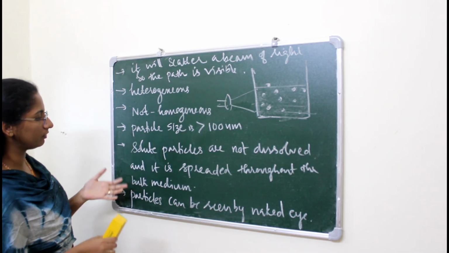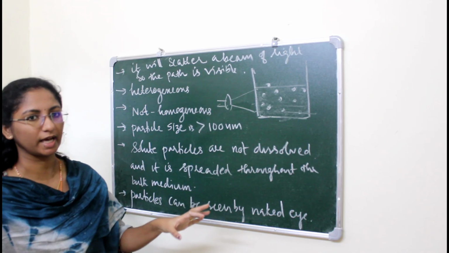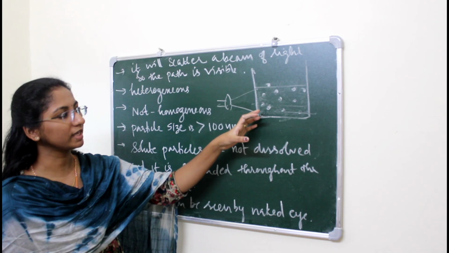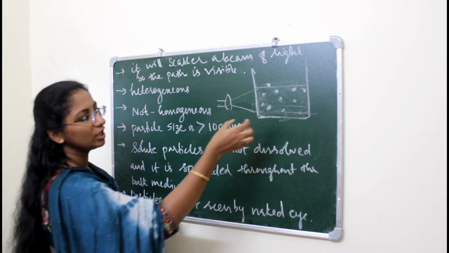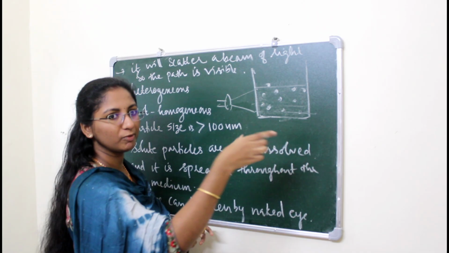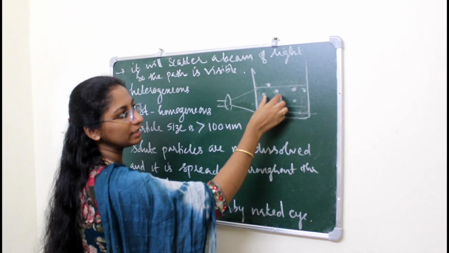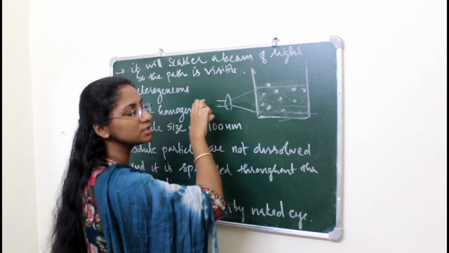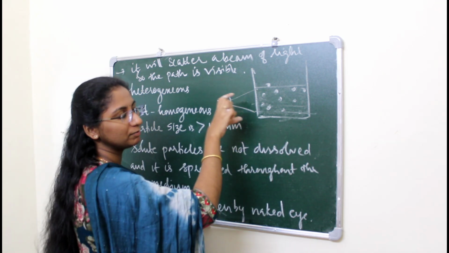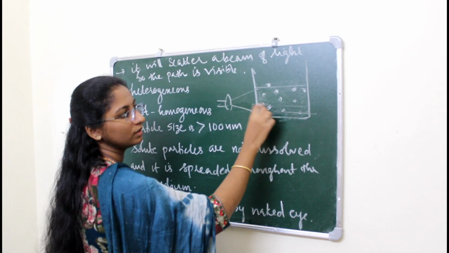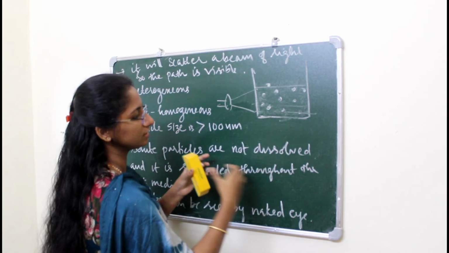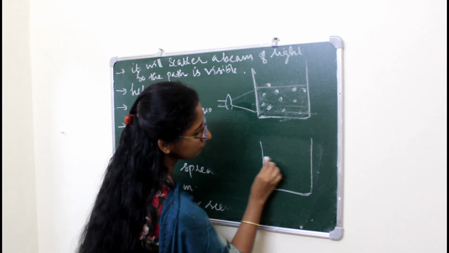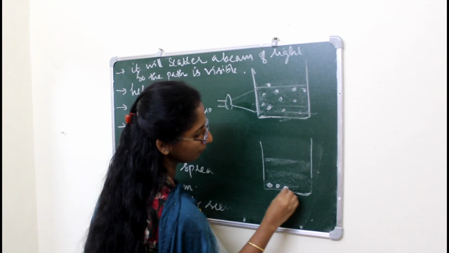Okay, so when we keep this suspension for some time, what will happen? These solute particles will deposit. That means if we keep this suspension undisturbed for some time, these solute particles will be deposited at the bottom of this container. Okay, so then when we pass this beam of light, what will happen? This beam of light won't be scattered. Actually I will draw it again. After some time, the solute particles will be deposited like this.